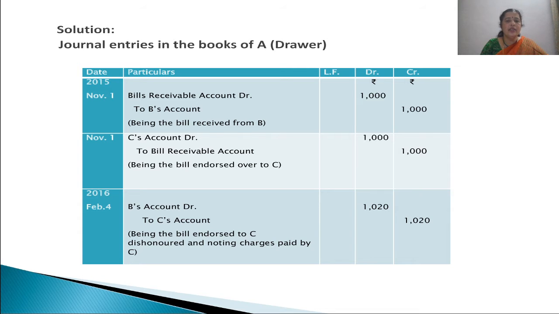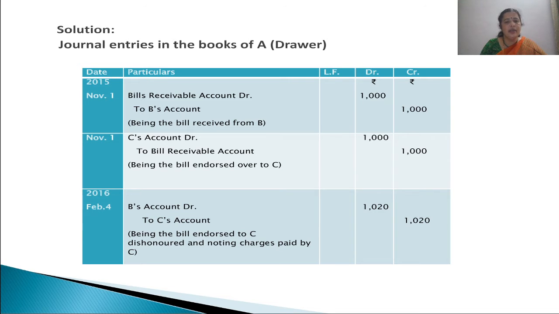On the due date, C presented this bill to the drawee, that is B, and B rejected that. This is what we call dishonoring of the bill of exchange. But in this case, because of dishonoring of the bill, their positions continue to be the same thing. So for A, his drawee continues to be his debtor, that is B's account debited.